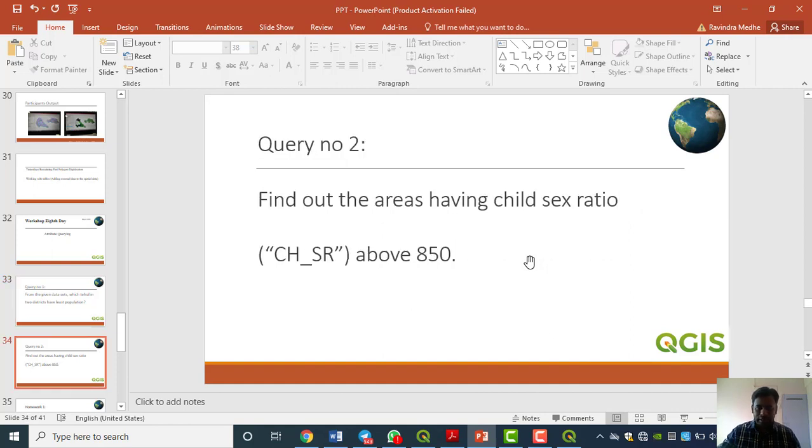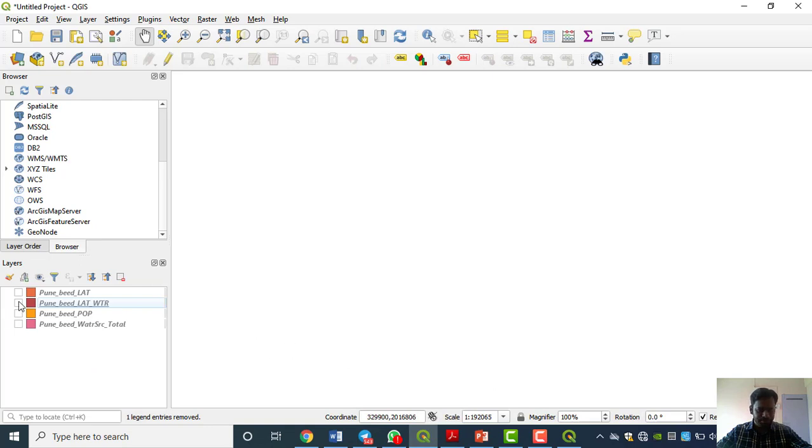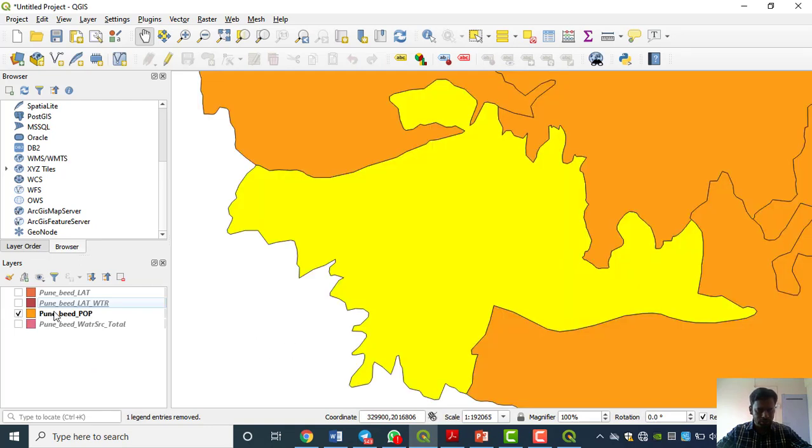Now we'll see the next one, the second query: find the areas having a child sex ratio above 850. Simple. Again we go to the population layer.